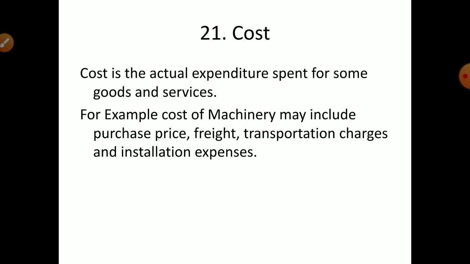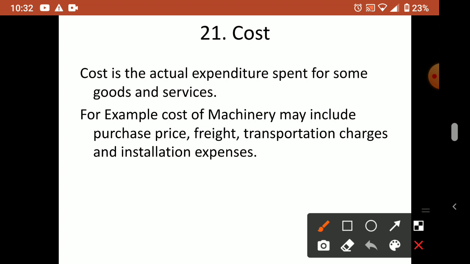So not only the cost of the machine, but the additional expenditure incurred, such as transportation expense and freight charges. Freight means the amount we have to pay for the transportation of those goods, because if you are bringing it by flight or ship, you have to pay freight. Just like when we travel, we have to take a ticket for a bus. For the goods also we have to pay some money, that is called freight.